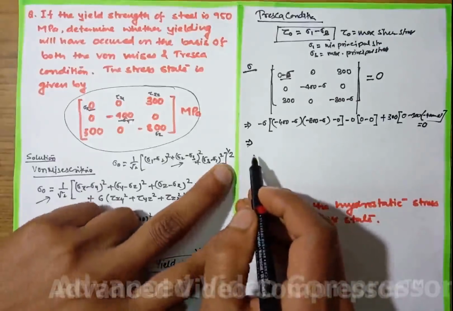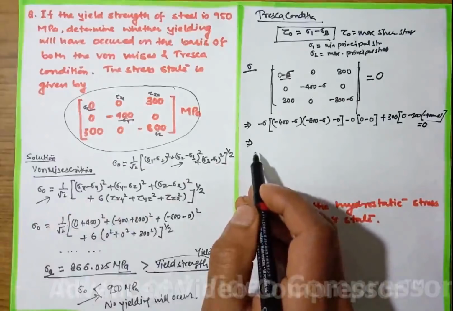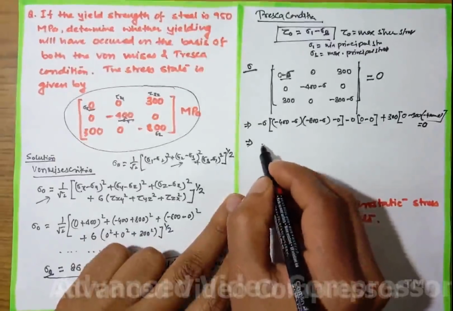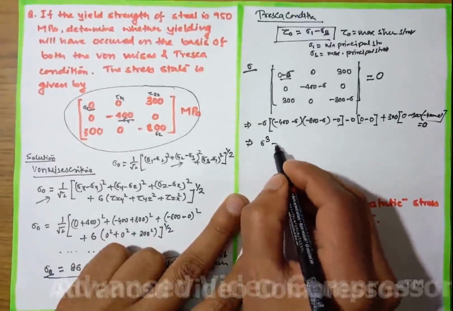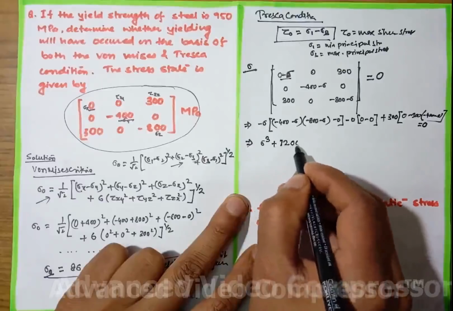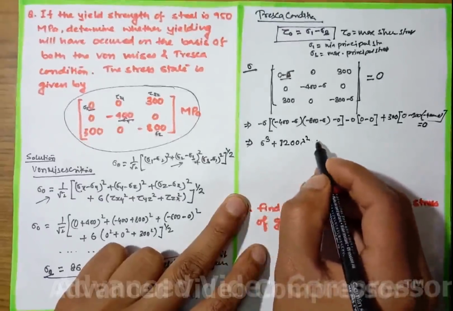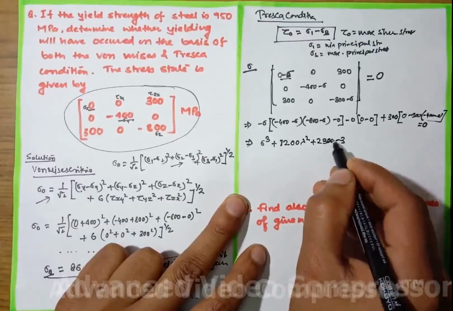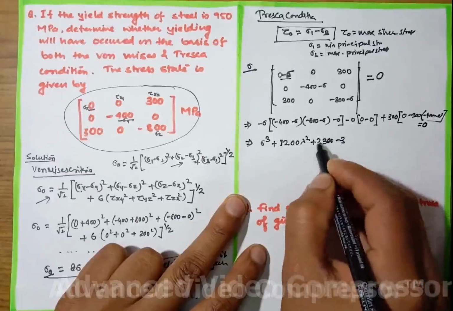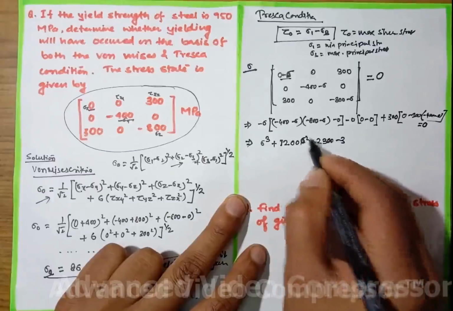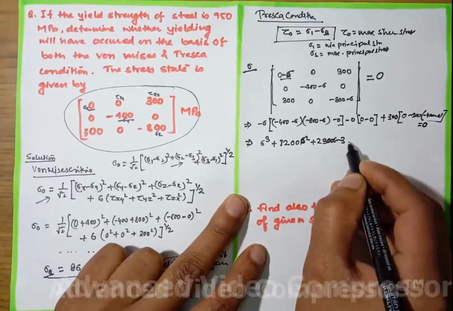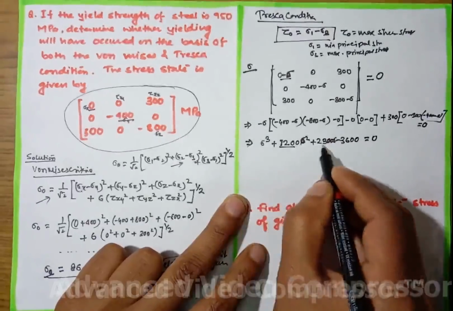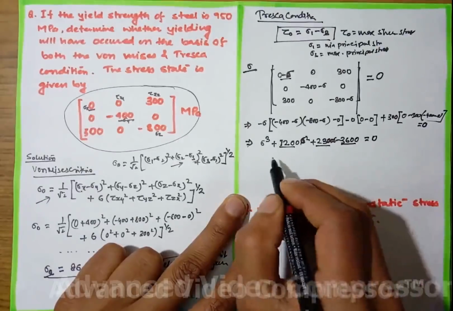So on further calculation, we will come to an equation which will be sigma cube plus 1200 sigma square plus 2300 sigma minus 3600 equal to 0. I had written it as lambda, but it will be just sigma, so write it as sigma. Now you need to find the roots of this equation.